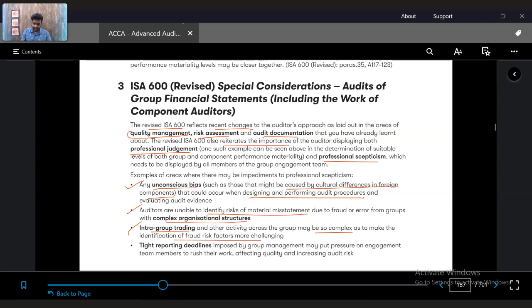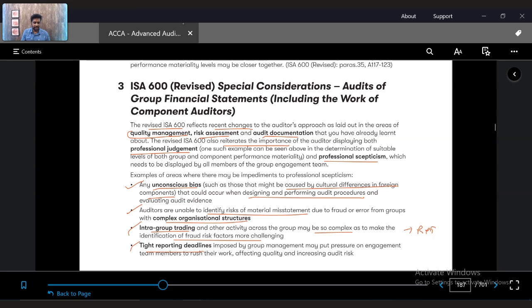Related party transactions, which we learned in the previous chapter, could occur, which could lead to further complexity, and whether there is fraud or no fraud, whether the related party disclosures are correct, all those things could lead to a bit of complexity for the auditor.